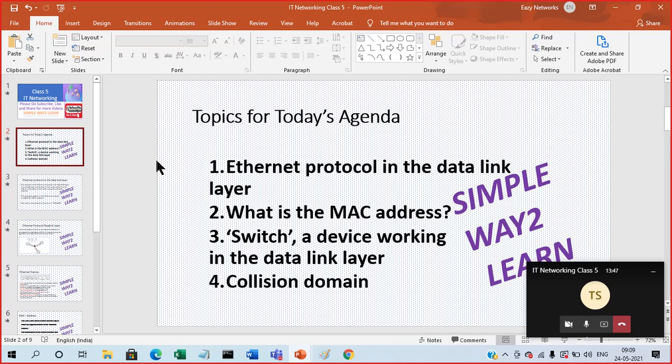Along with that, we discussed networking concepts like the reference models on which communication works, the OSI reference model and the TCP/IP model, at a high level, the basic function of each layer, and the important protocols that work on each layer.